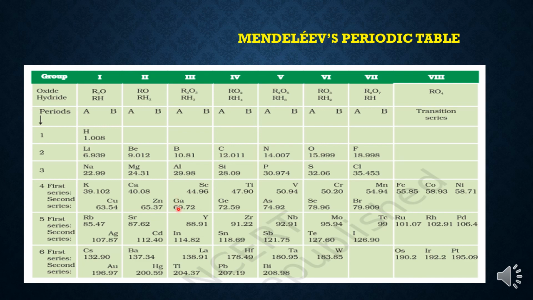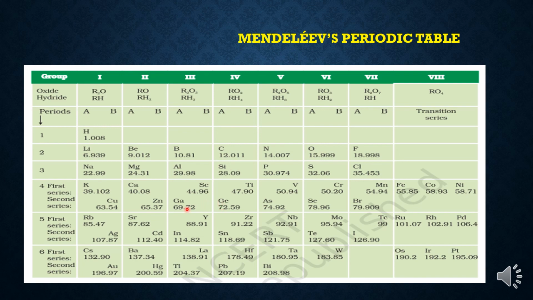Why? Because gallium is present in group 3 and the group 3 properties will be the properties of gallium or scandium. Like germanium is present in group 4A and all those general properties of carbon and silicon must be shown by germanium only.